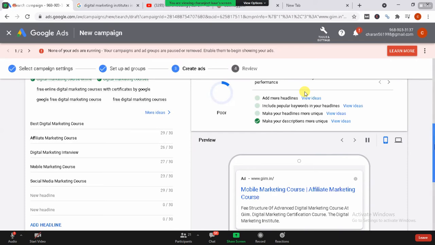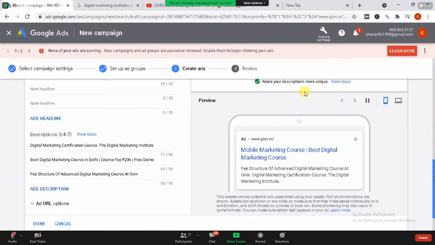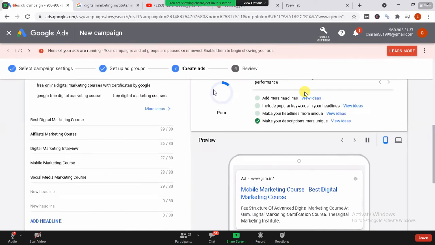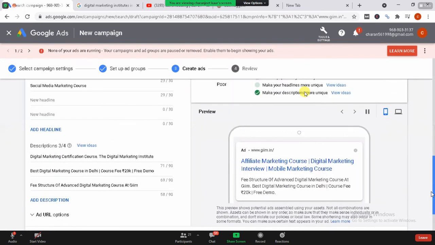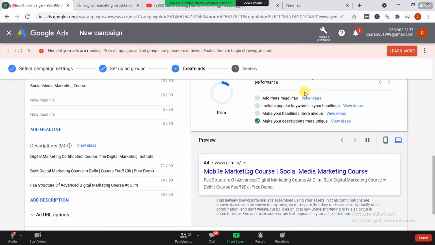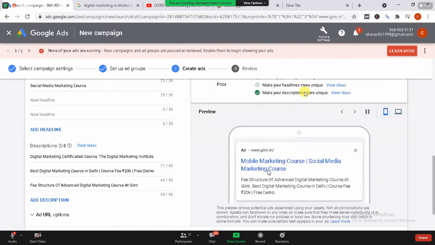Okay, so once I'm done with this, if they say that my website is looking good and I have created a good ad, they're going to show me the good strength, and I'm good to go after that. Also, if you want to see the preview, like the mobile friendliness, if you want to see the desktop also, they are going to show me like this one. This is a preview of the laptop, and this is the preview of the mobile phone. Now I can change over here, like digital marketing certification course.